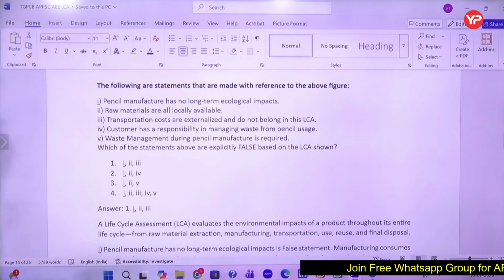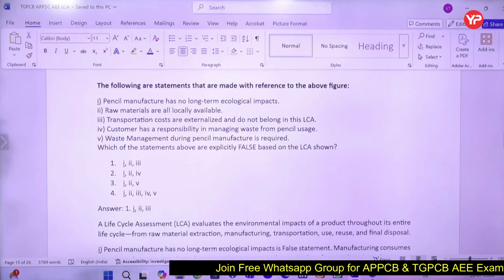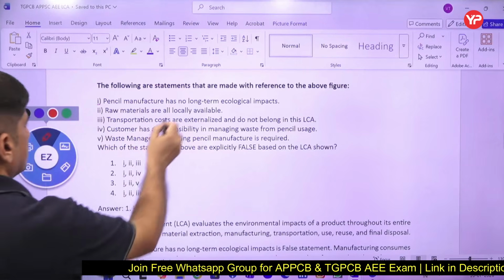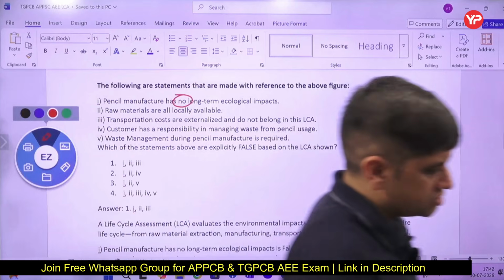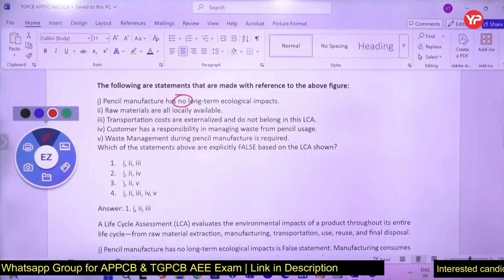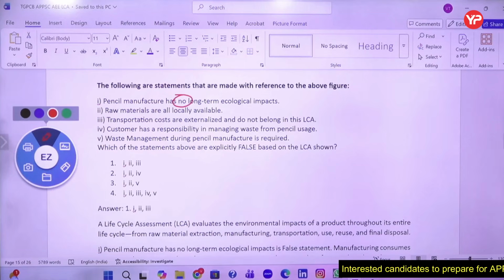As per this diagram, you have to find the wrong statements. Which of the following are wrong statements, false statements? Pencil manufacture has no long-term ecological impact. So whenever you get an extreme or absolute statement, that normally is wrong. It has environmental impact. You can't say it has no long-term ecological impact. It has ecological impact.